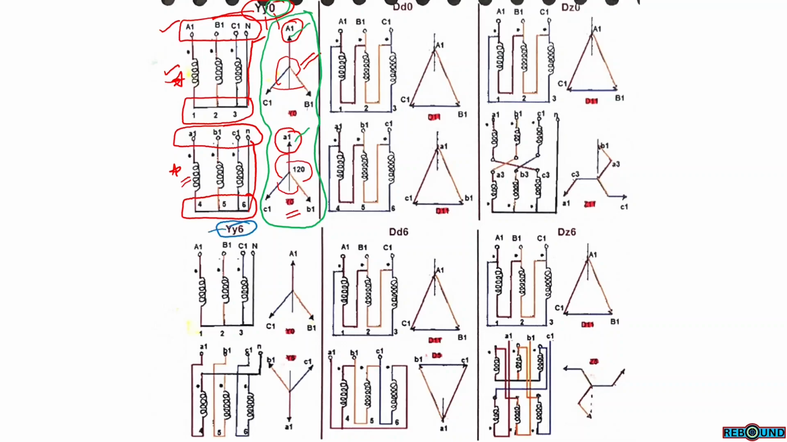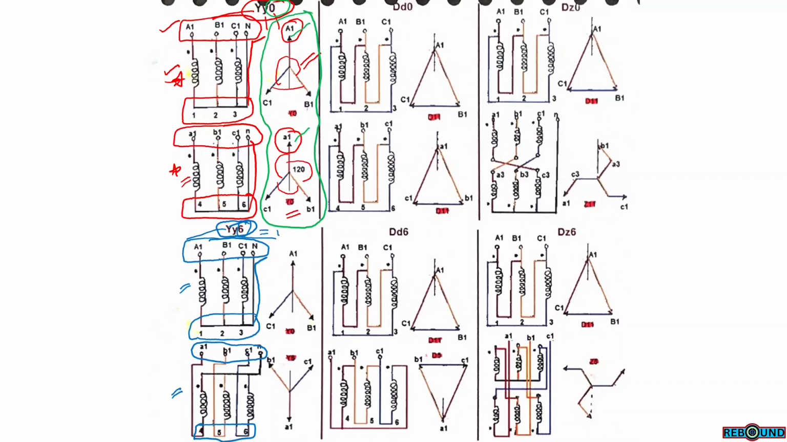YY6: primary is star connected, secondary is also star connected. So on the primary, capital letters A1, B1, C1 and N on one side of the primary windings. The other sides are connected in star. This is the neutral point. Similarly, on the secondary windings, a1, b1, c1 and n are represented from the other side of the winding, because this is a YY6 connection, or the phase difference is 180.